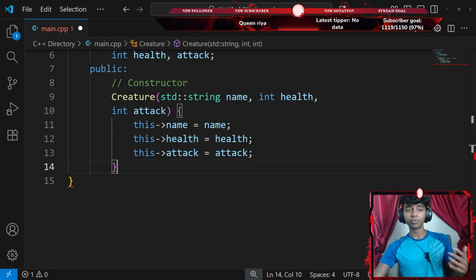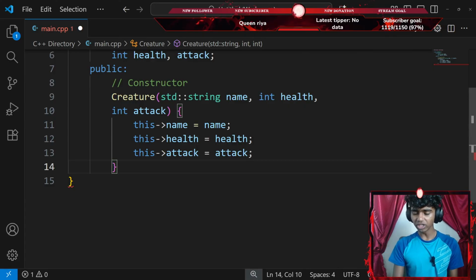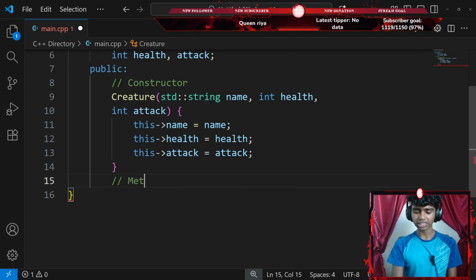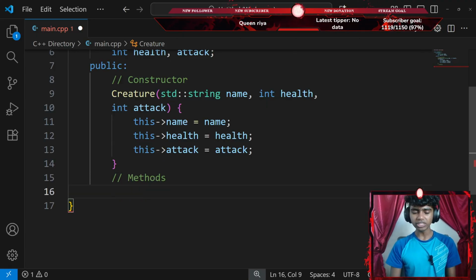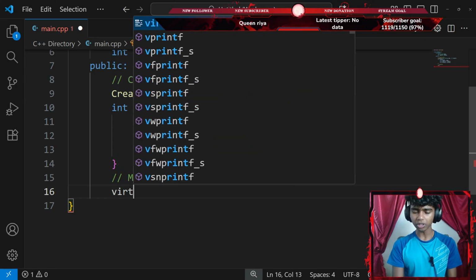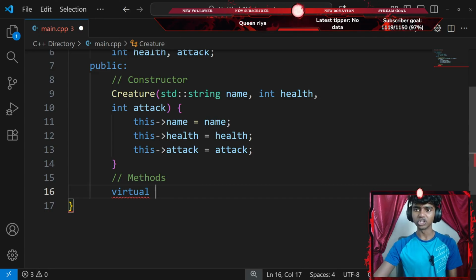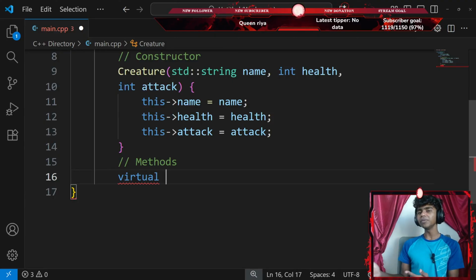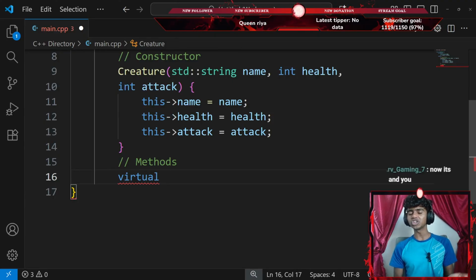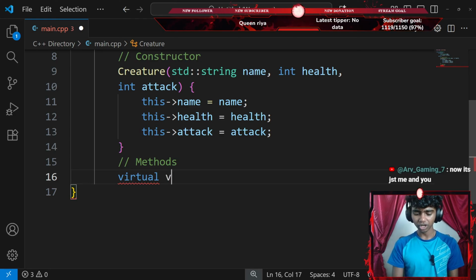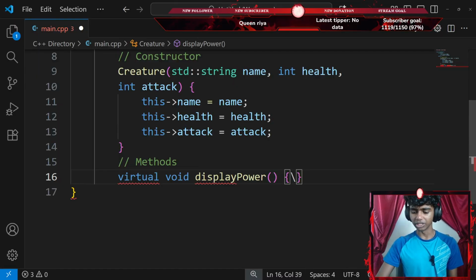And then I've got to create a pure virtual display powers method. So I'm going to add a comment that says methods. For my methods, I'm going to be creating a virtual method because all my classes will be using it. My other classes would have to update these methods. That's the reason I'm adding virtual, so the compiler doesn't get confused, since many classes that inherit from each other have the same method name. So I'm going to go with a virtual void method called display power, with a pair of parentheses and then a pair of curly braces.